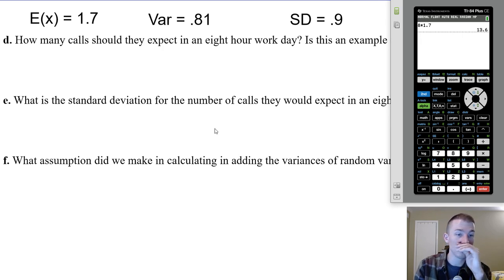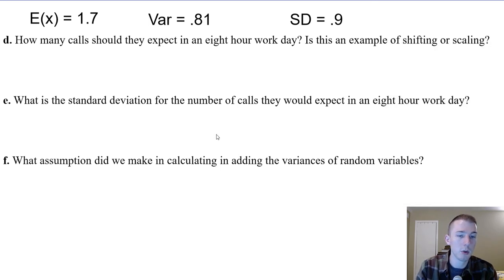The standard deviation, remember we can't add standard deviations, instead we add the variation. So we're doing the Pythagorean theorem, but with like 8 different parts. So I'm going to just use the variation and then multiply that. So the variation for the first hour would be 0.81, and then there's 8 of those hours, right? So I'm going to multiply that by 8, or just 0.81 plus 0.81 plus 0.81 for all 8 of those hours. Now this is the total variation we would expect in an 8-hour work day. If I want to go back to the standard deviation, I just take the square root of it. So caret 0.5, which would give me 2.55 if you want to round.